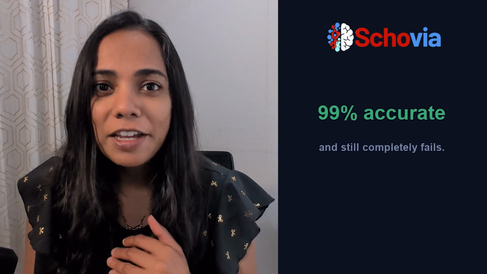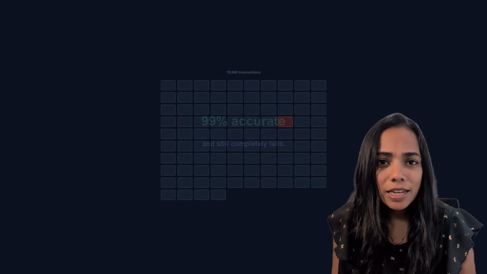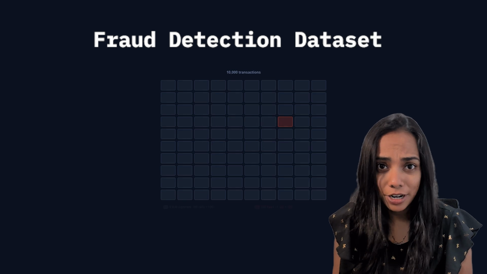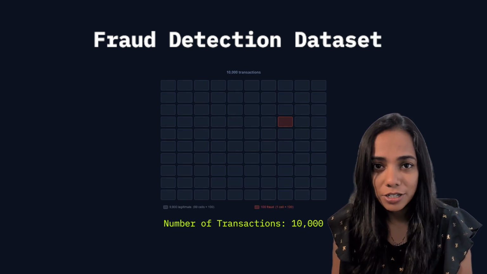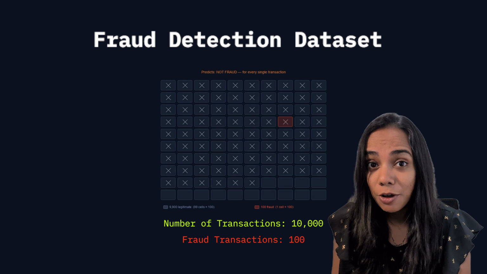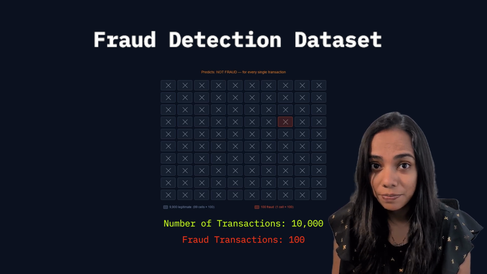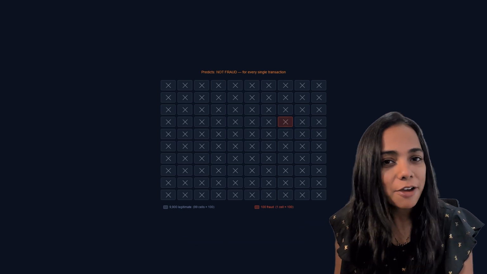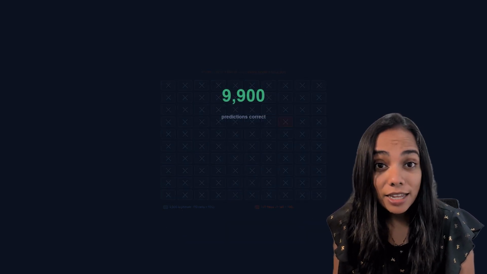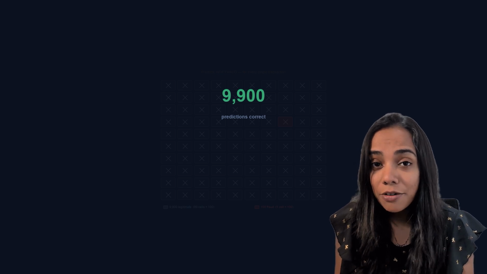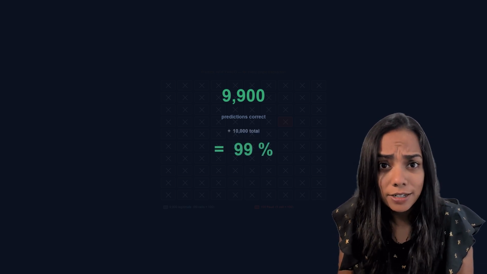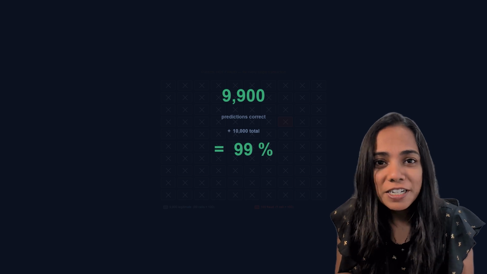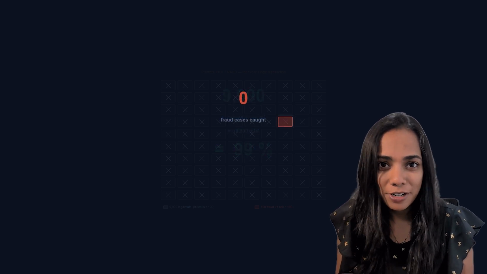A model can be 99% accurate and still completely fail. For example, let's say you have a fraud detection dataset with 10,000 transactions, and only 100 of these transactions are fraud. Now, suppose the model predicts not fraud every single time. It gets 9,900 transactions right, and that is 99% accuracy, but it catches zero fraud.